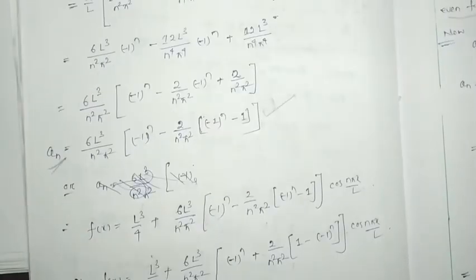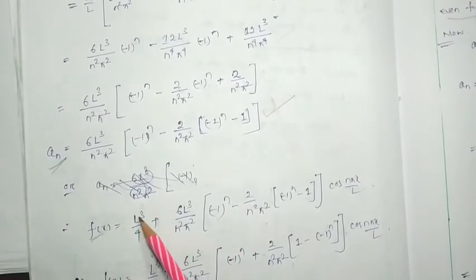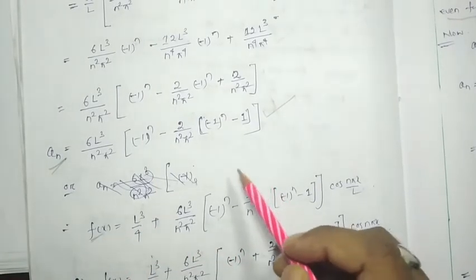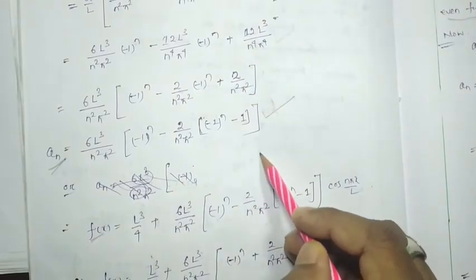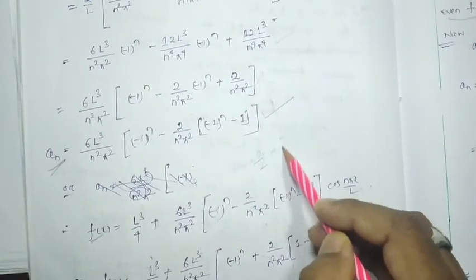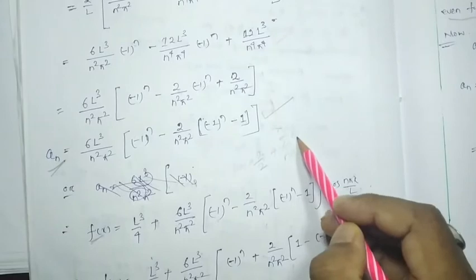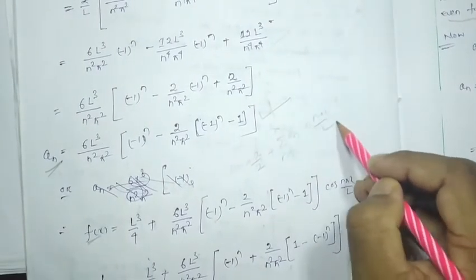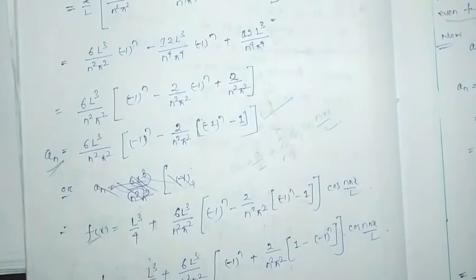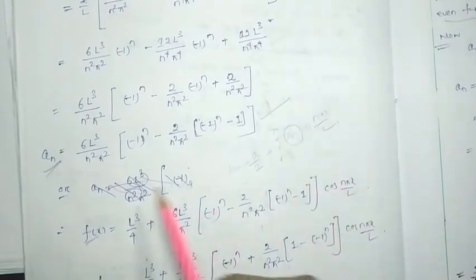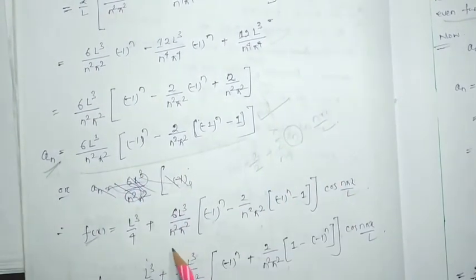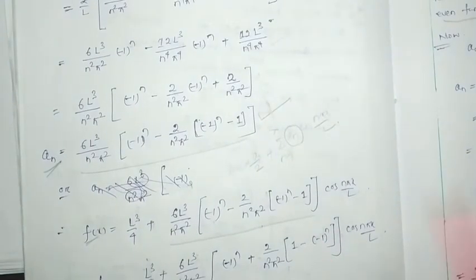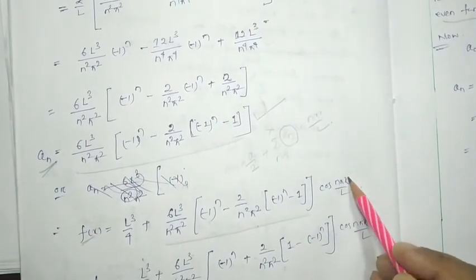If this is the an, then fx is nothing but a0 by 2. Fx, we know, is a0 by 2 plus summation over n equal to 1 to infinity an cos n pi x by l, right? So here we have to put the an value, which I have substituted, into cos n pi x by l.